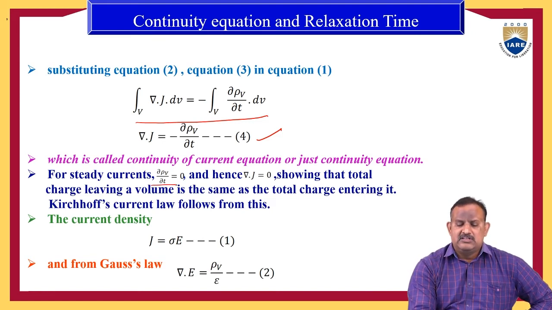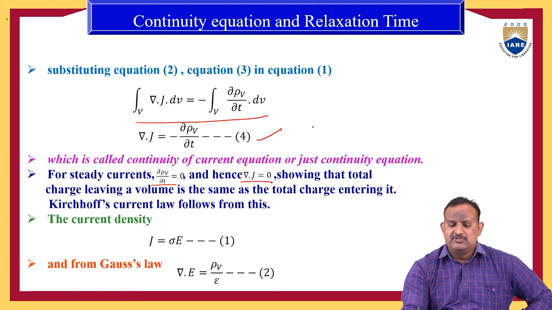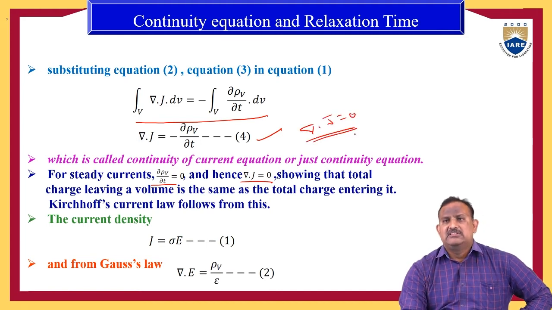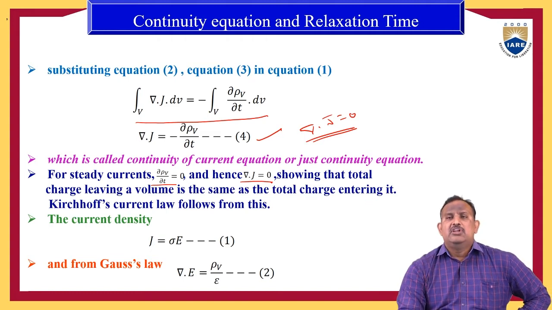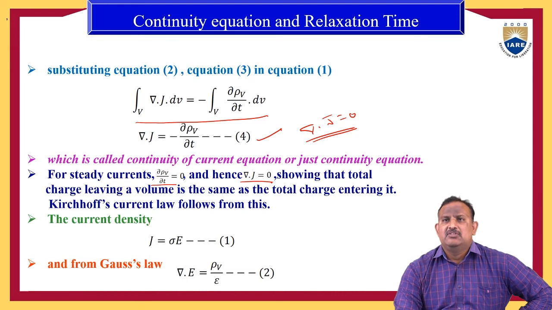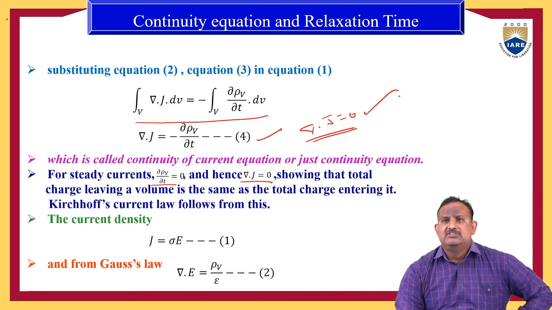Therefore, when charge is constant, ∂ρv/∂t is equal to 0. When ∂ρv/∂t is equal to 0, we can write del dot J is equal to 0. For steady state currents, because the charge is constant, ∂ρv/∂t, the volume charge density, is equal to 0. Therefore, del dot J is equal to 0.